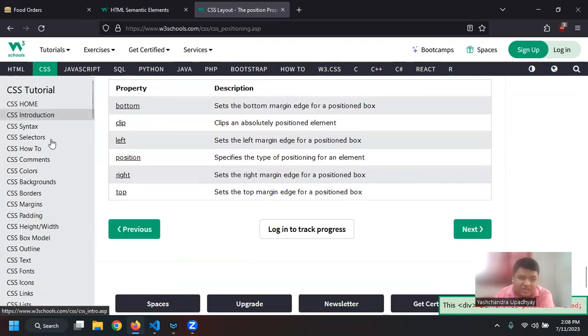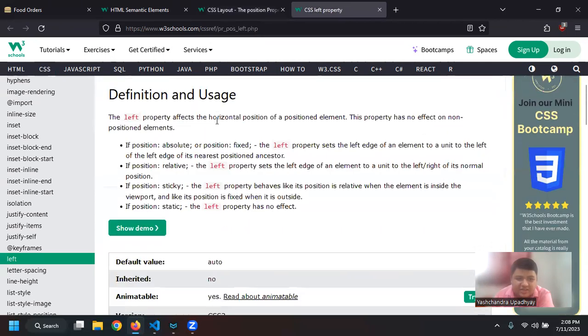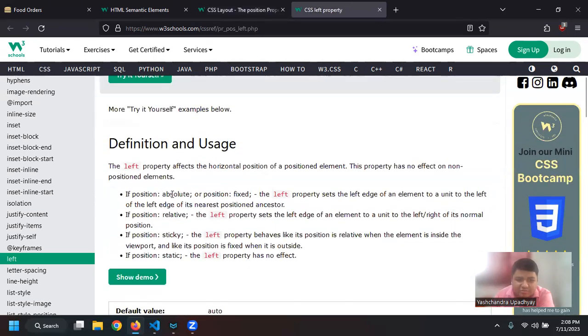This is available wherever it is possible, wherever there are more attributes. If I use my middle mouse button, then I can open it in a new tab. So I can go here, to the CSS property, and then you will get a much better understanding. Like if position is absolute or position is fixed, then what will happen? If it is left, then what will happen, right? So you can know a lot more about CSS and HTML on this website.